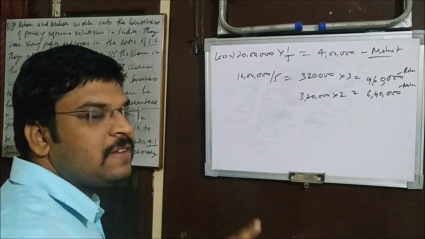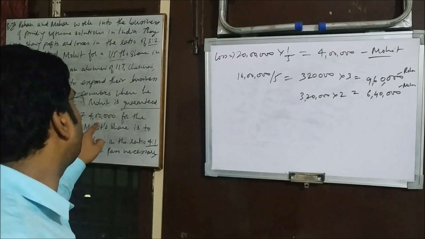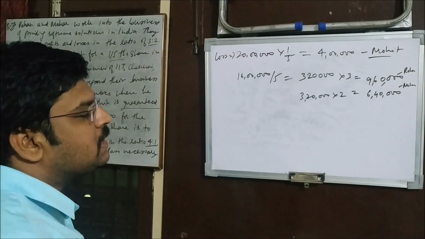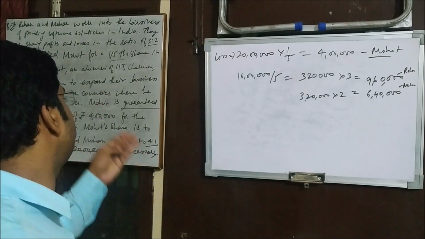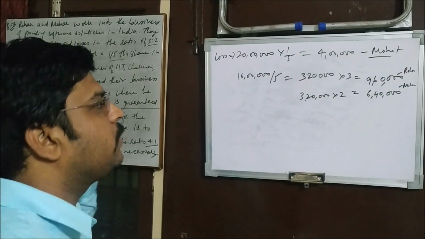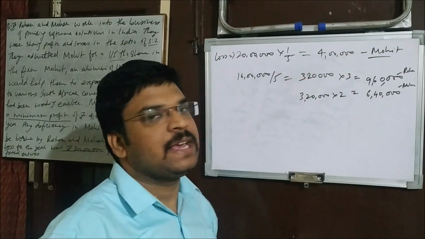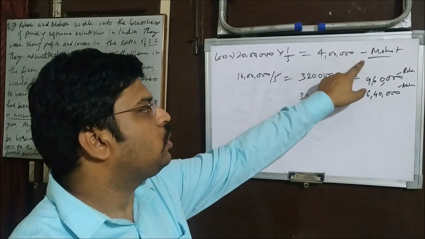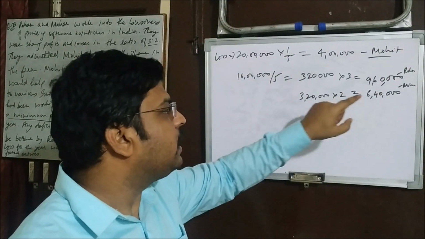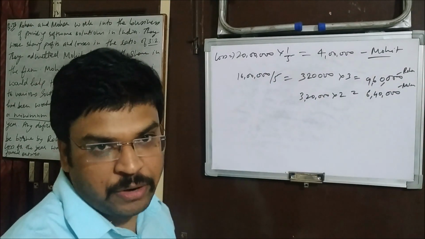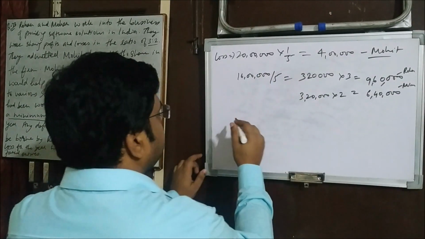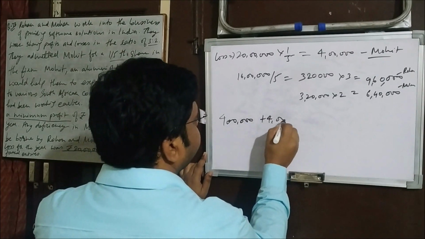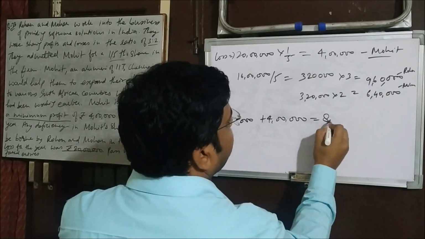Now Rohan and Mohan will have to bear his share of loss, as well as provide him the 4 lakh they have guaranteed. It is just a coincidence that he was supposed to get 4 lakh as profit, but he is also supposed to bear 4 lakh as loss. So they will bear both his share of loss as well as his share of guaranteed profit, right? It is in total 4 lakh plus 4 lakh, which has become 8 lakh now.